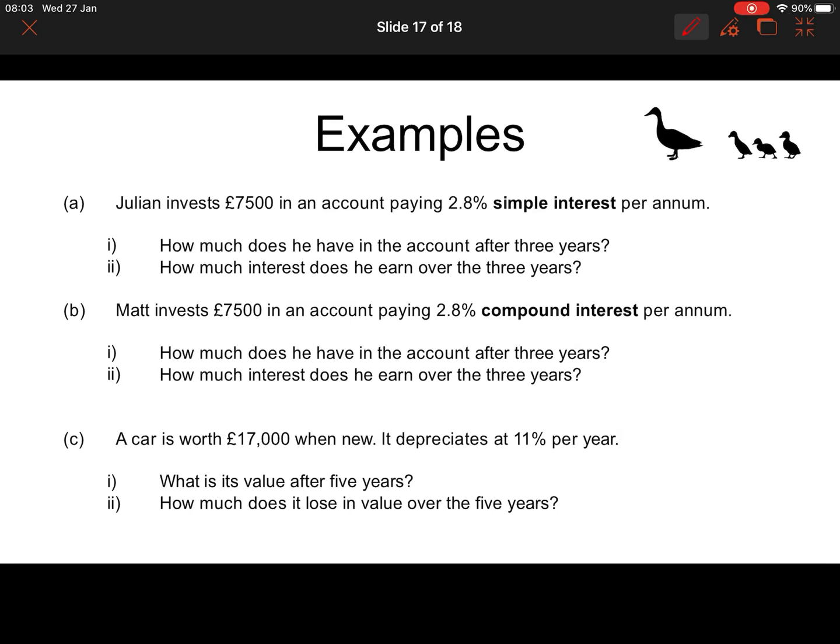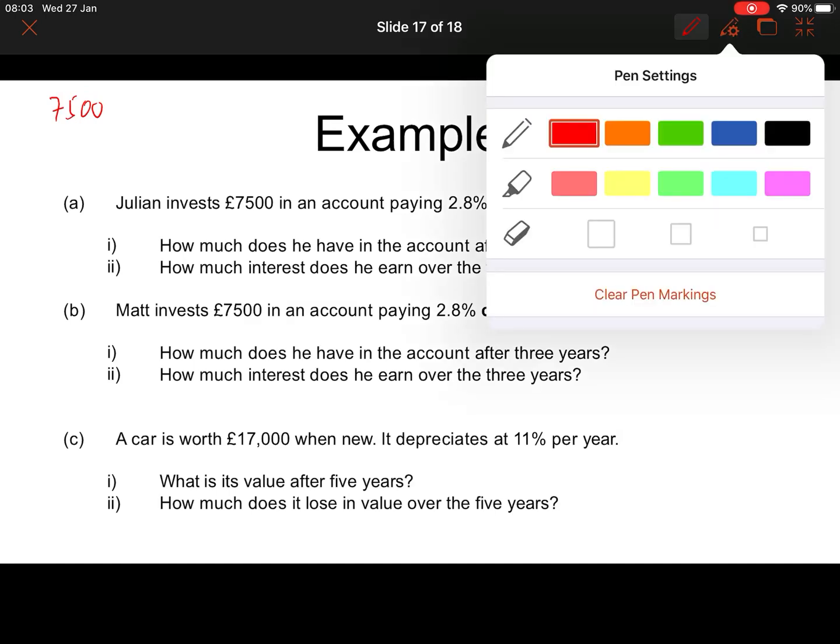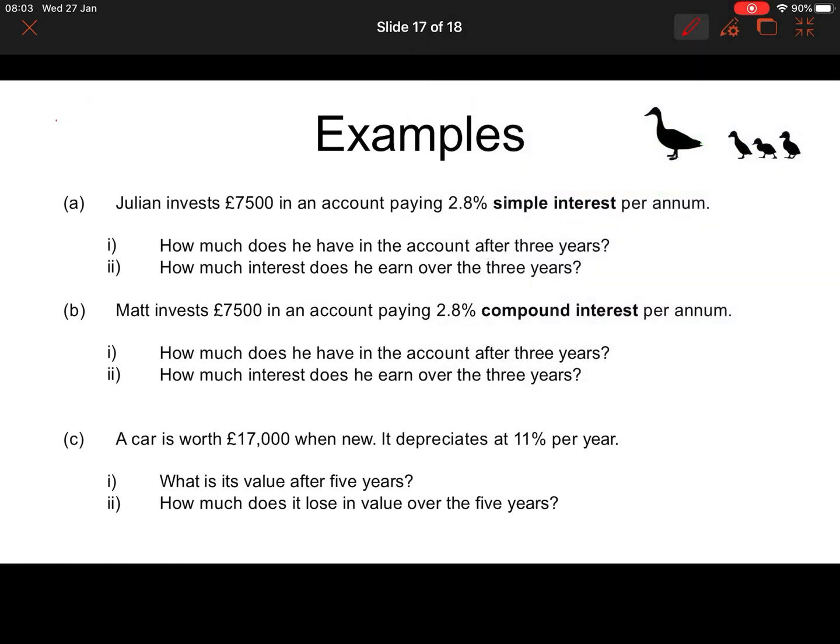Here are some relatively straightforward questions. Let's just do them together first. Julian invests £7,500 in an account paying 2.8% simple interest per annum. How much does he have in the account after 3 years? We've got to work out the interest first. It'd be 7,500 principal. Actually, I'm being lazy. Let's write down the formula.